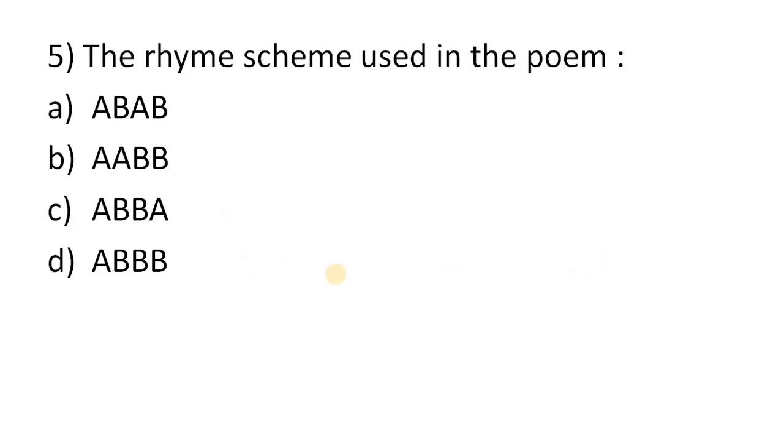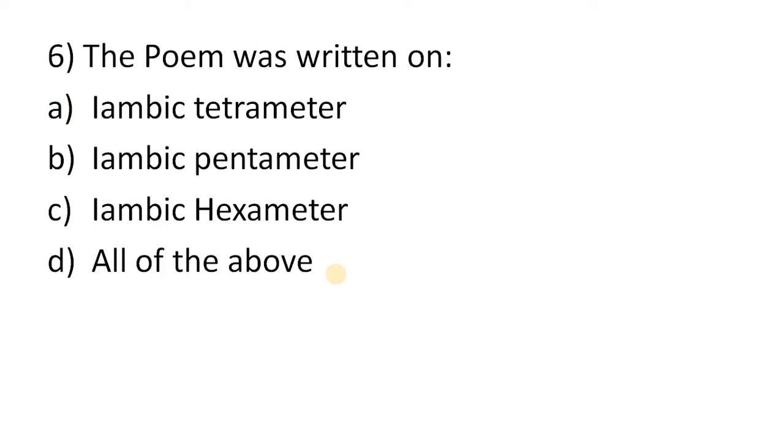Next, the rhyme scheme used in the poem: ABAB, AABB, ABBA, ABBB. So the correct option will be option A, ABAB. The poem was written in iambic tetrameter, iambic pentameter, iambic hexameter, all of the above. So the correct option will be iambic tetrameter.